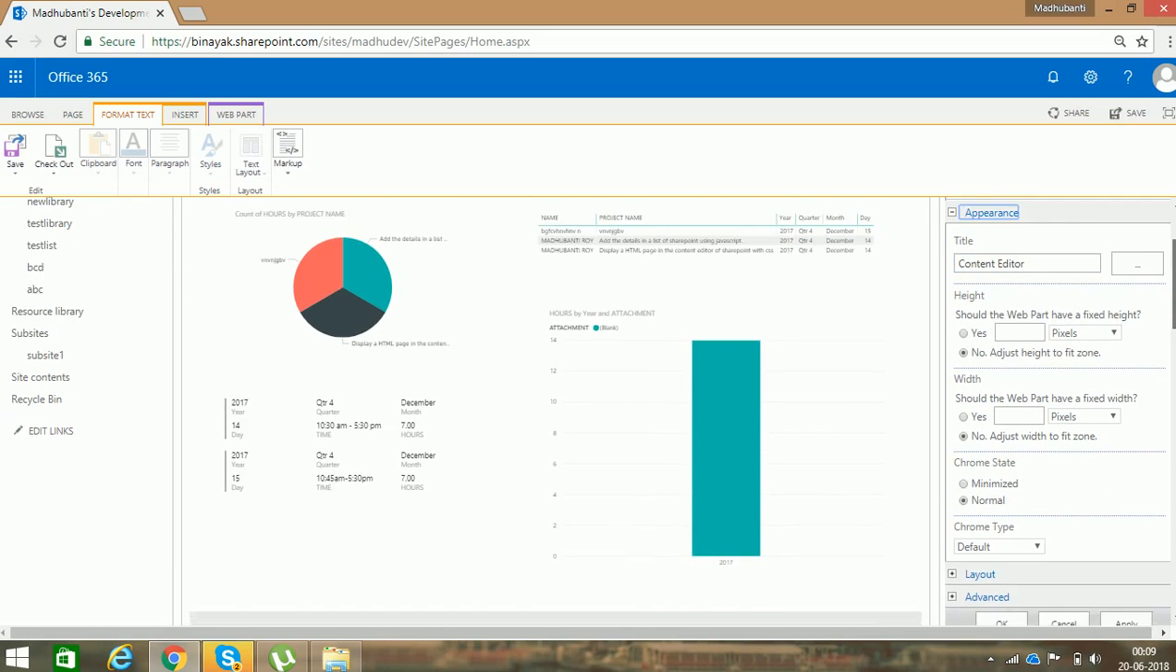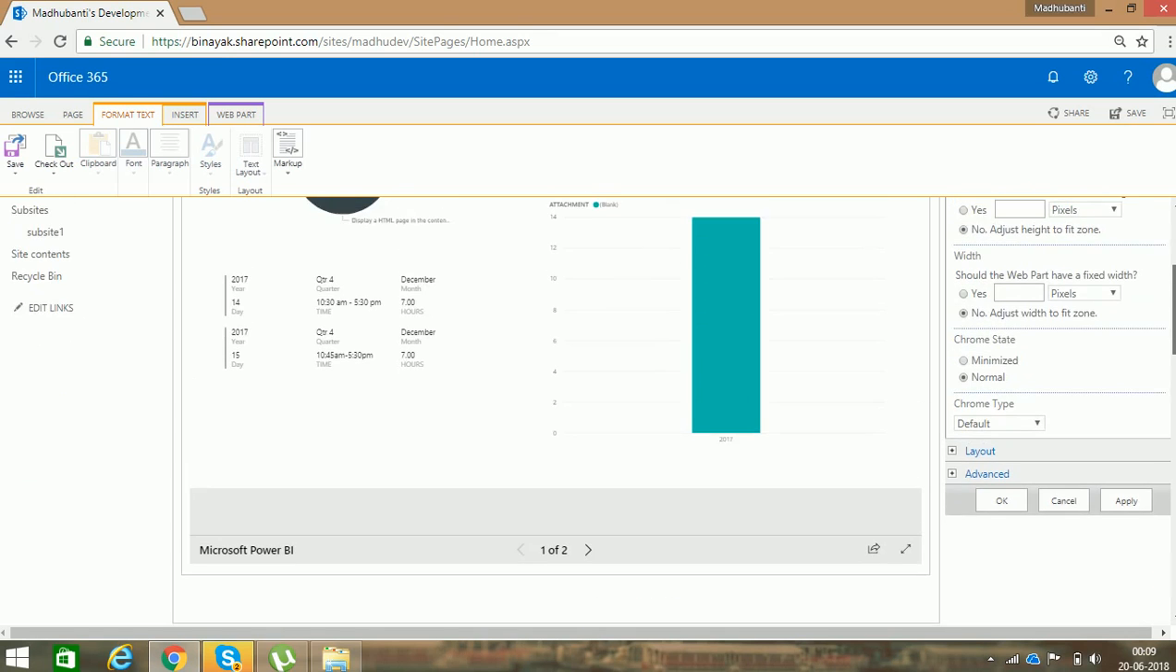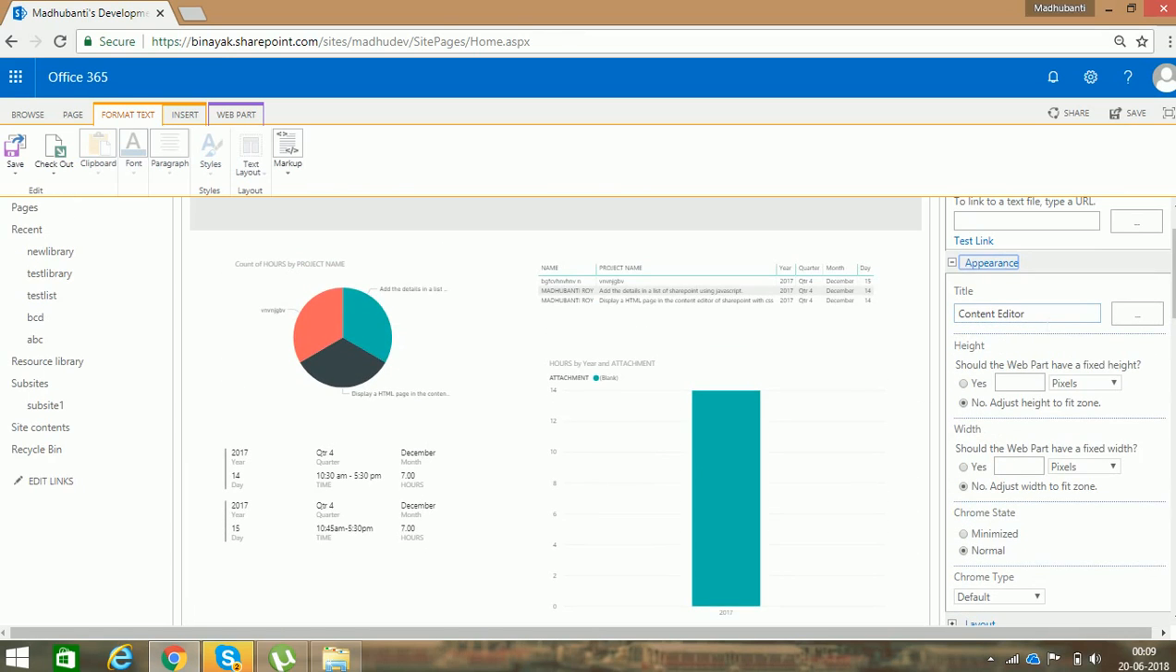In the appearance option, I can change the title part here, and here you can see that there is an option title. So still here there is a title, that is content editor, which I want to remove. So for this I have to click on this title, and I'm removing this. And I would like to add some title, suppose I'm giving library explanation.